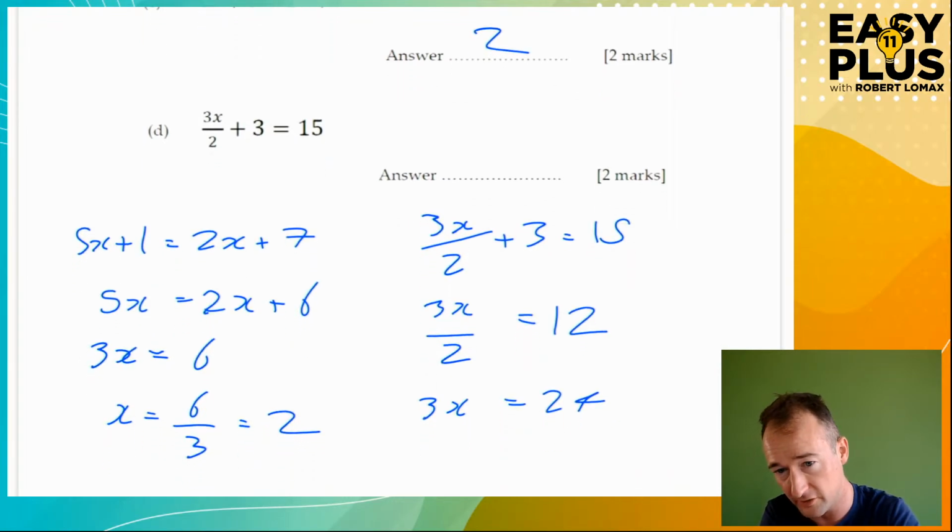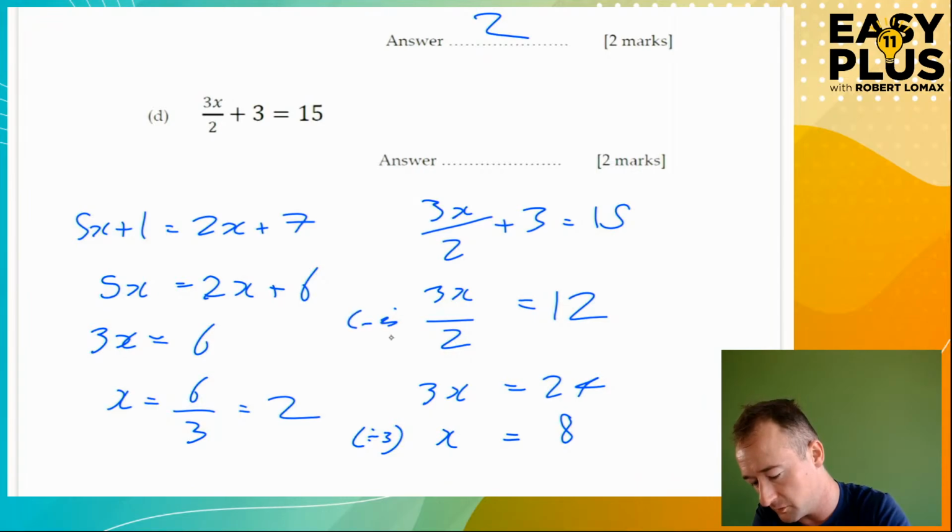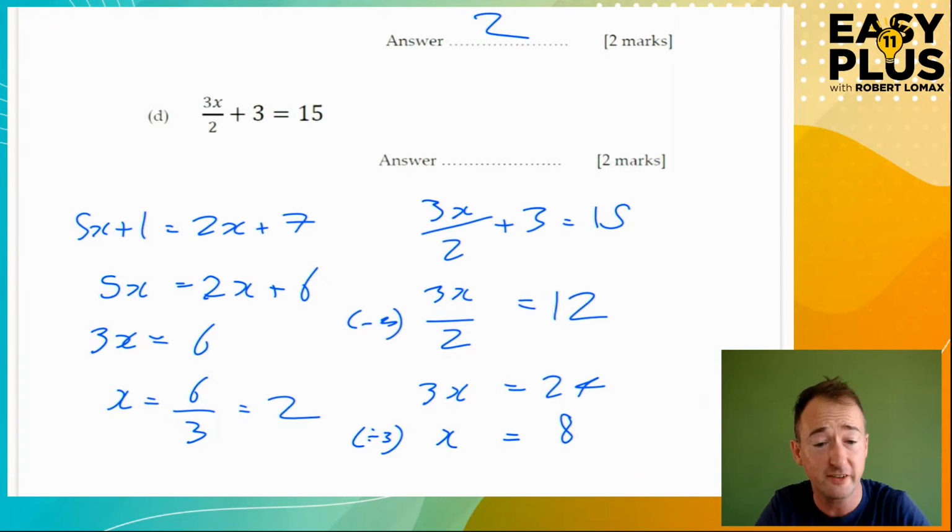Scroll down a bit so you can see the rest of the working. 3x is 24, so you may well be able to see that if 3x is 24, 1x is 8. But what we've actually done there is we have divided both sides by 3. I'm not being so disciplined about writing what I'm doing at every stage in the left margin. That isn't a thing you have to do.